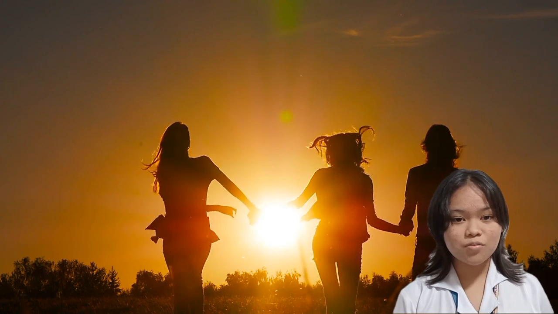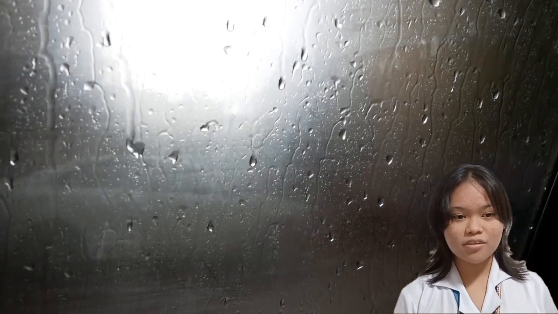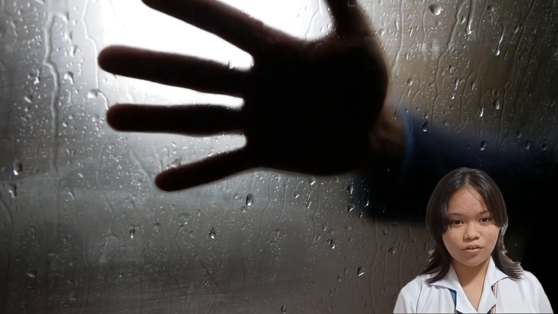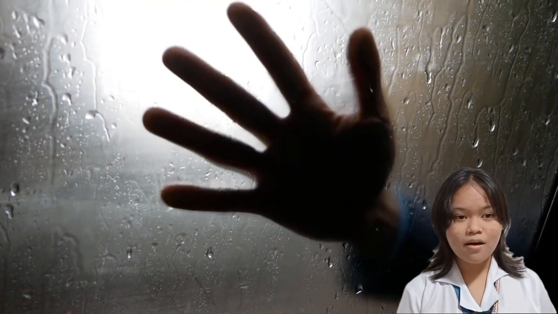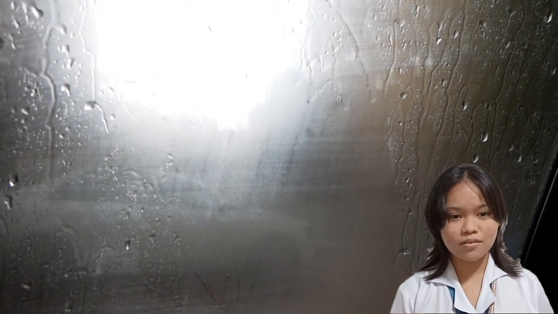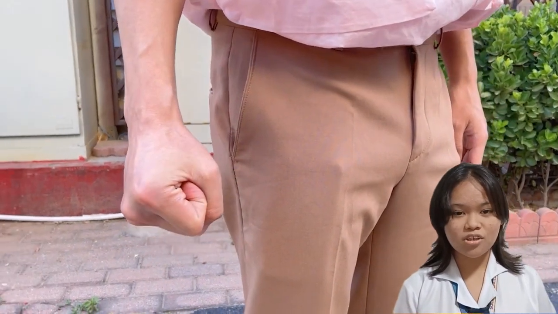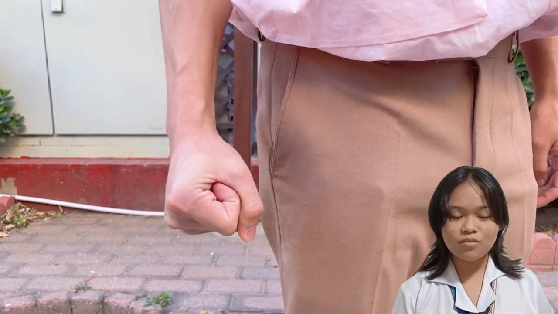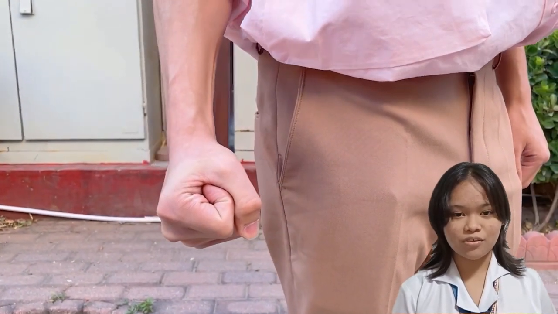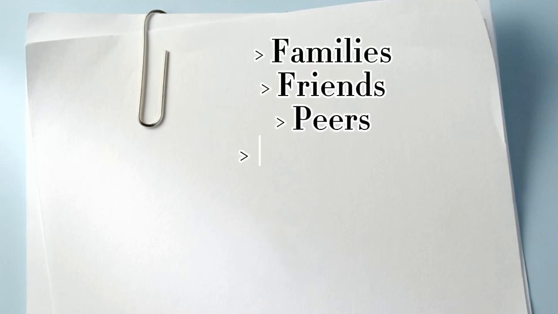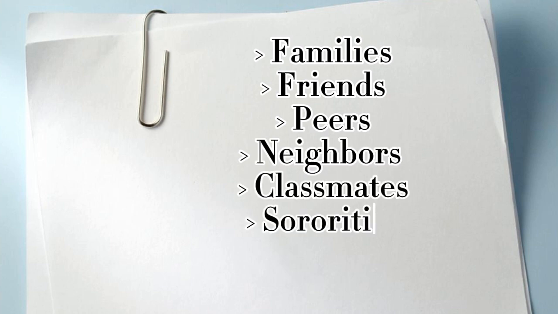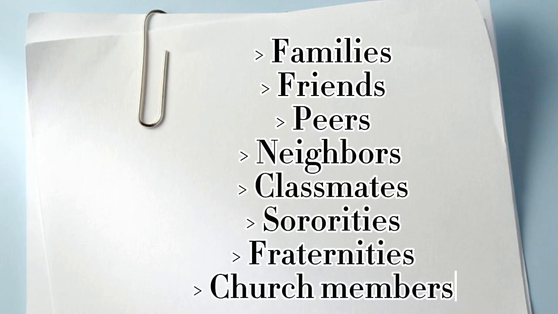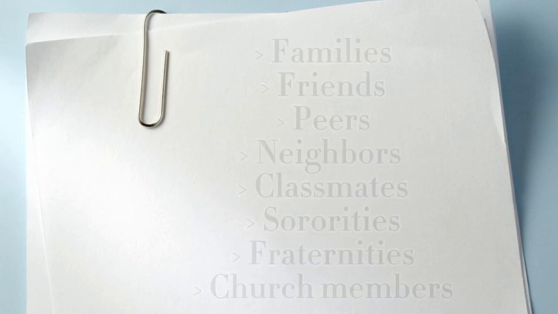However, primary groups aren't always perfect. In other cases, these groups can be settings for physical and sexual violence, as well as emotional and mental abuse. The trust and loyalty involved in such groups makes individuals or members vulnerable, which can be targeted by people with ill intentions. The following are examples of primary groups: families, friends, peers, neighbors, classmates, sororities, fraternities, and church members.